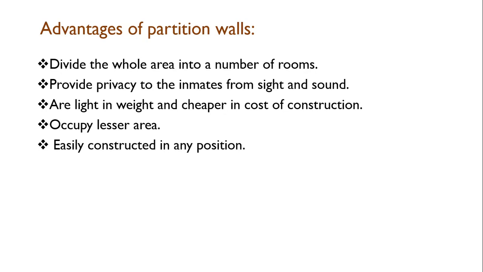While studying, people used to say that I want privacy for preparation. Privacy, in other words, you can say, is freedom from disturbance. So privacy in terms of sight and sound. One should not be visible. If you take the example of a bed, people used to say, I want privacy in the bedroom, right? I want privacy in the study room, right? At the same time, people require privacy from various types of sound.